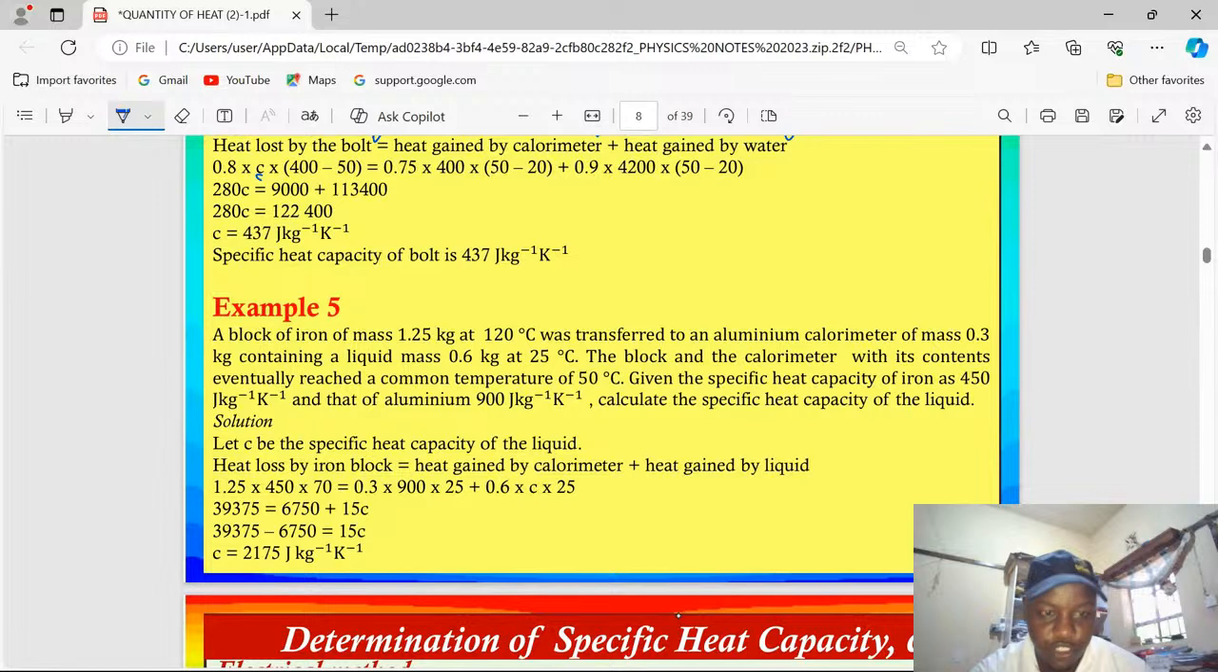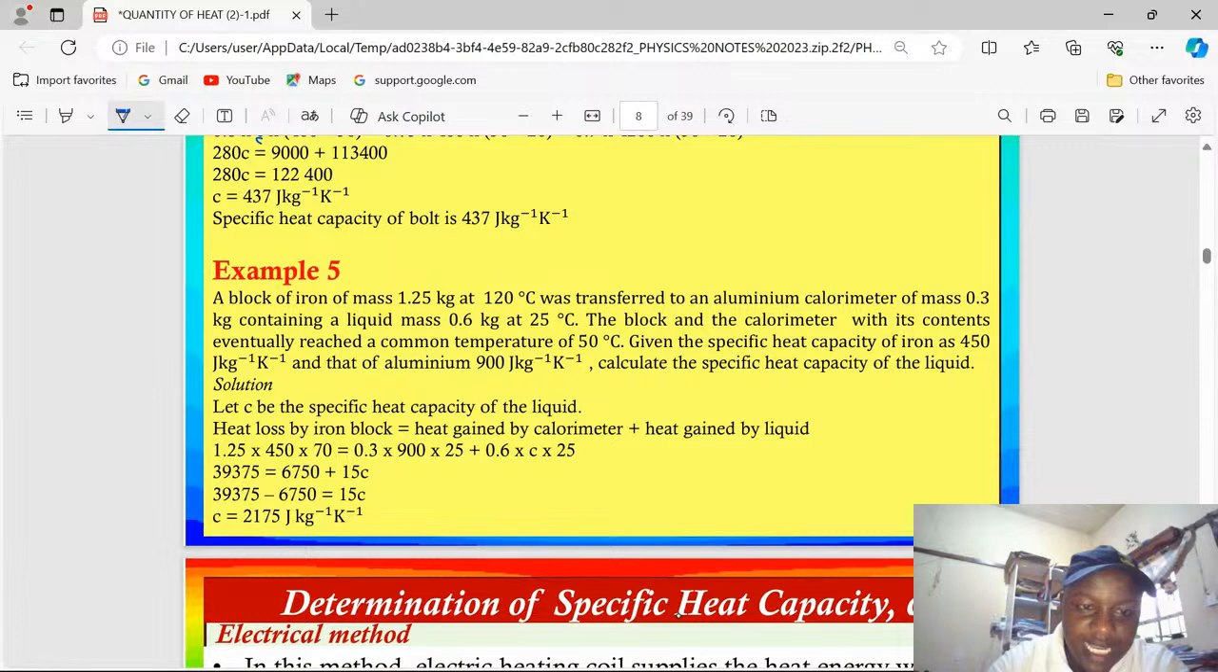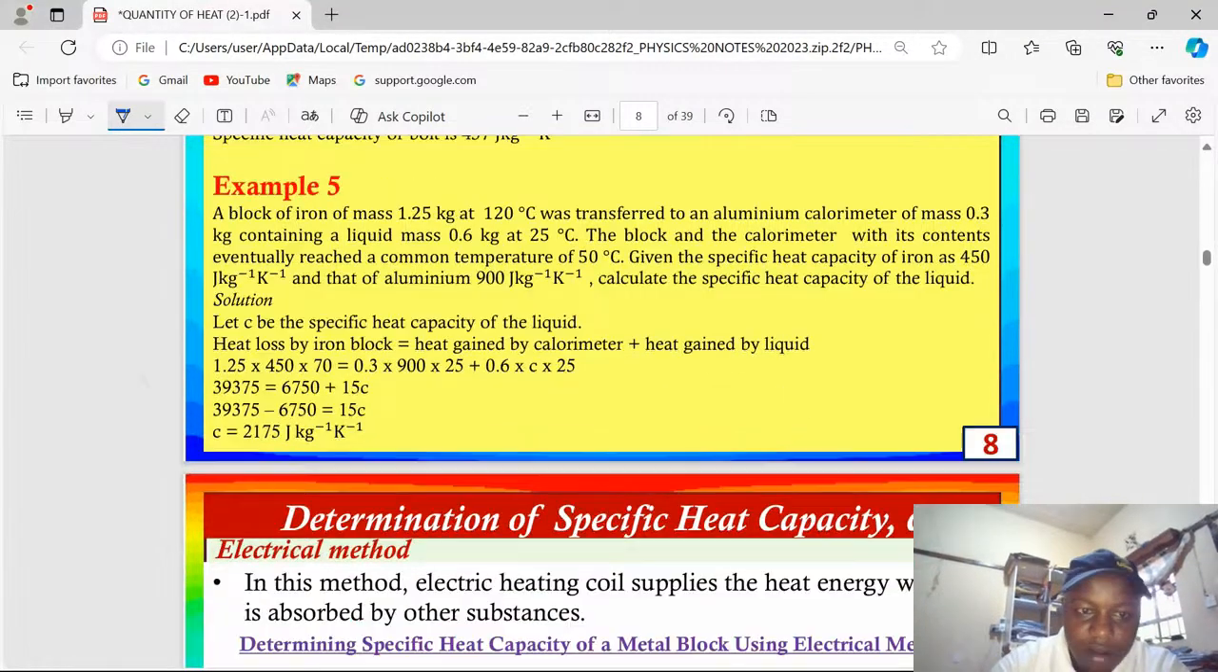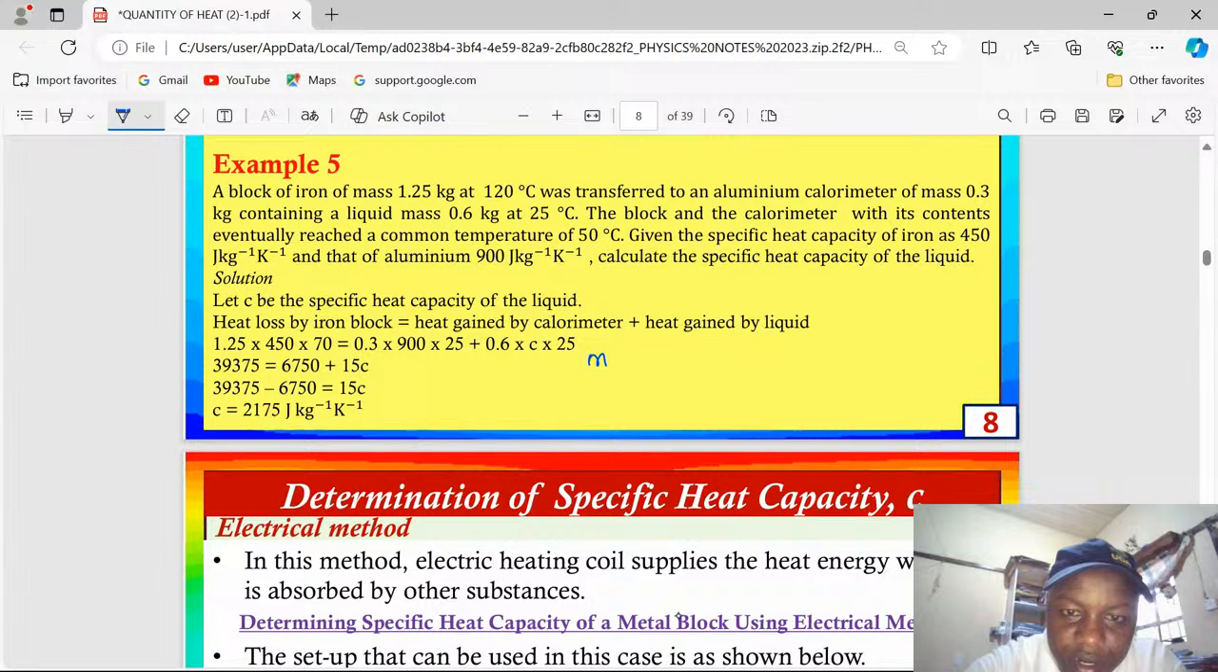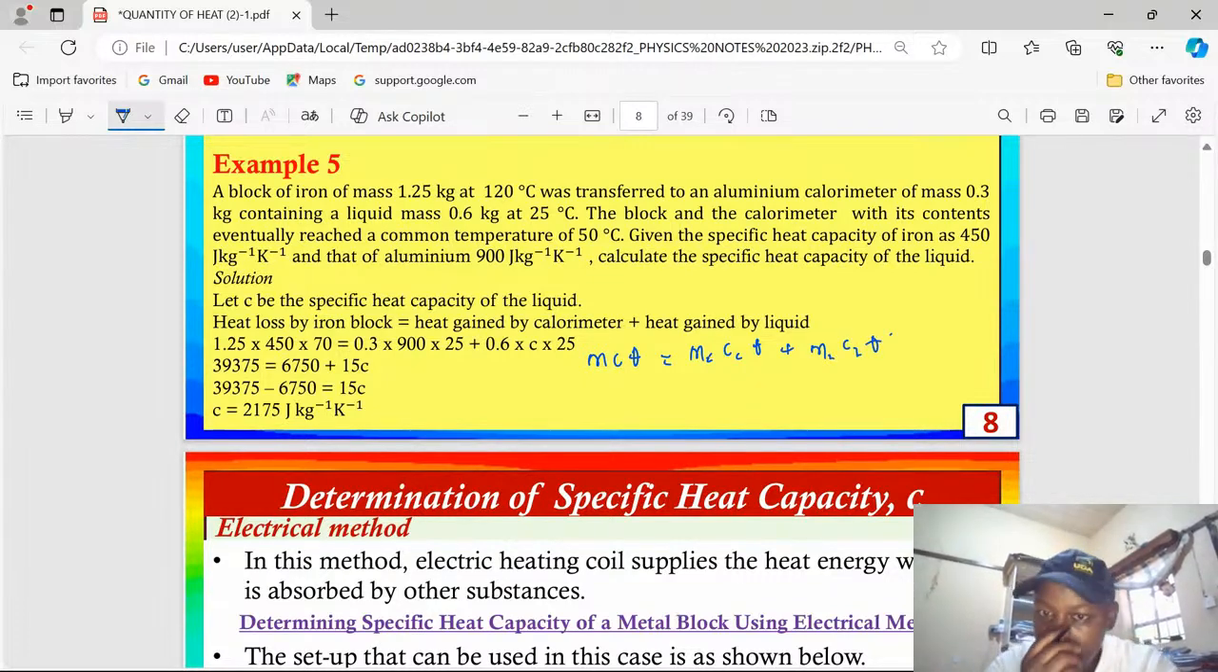Let us look at the solution. Remember, there are no heat losses to the surrounding. Therefore, the heat energy lost by the iron block equals the heat energy gained by the calorimeter plus the heat energy gained by the liquid. So we have mass of iron times specific heat capacity of iron times the change in temperature for iron. This equals mass of calorimeter times specific heat capacity of calorimeter times change in temperature for the calorimeter. Then we add mass of the liquid times specific heat capacity of liquid times the change in temperature also of the liquid.